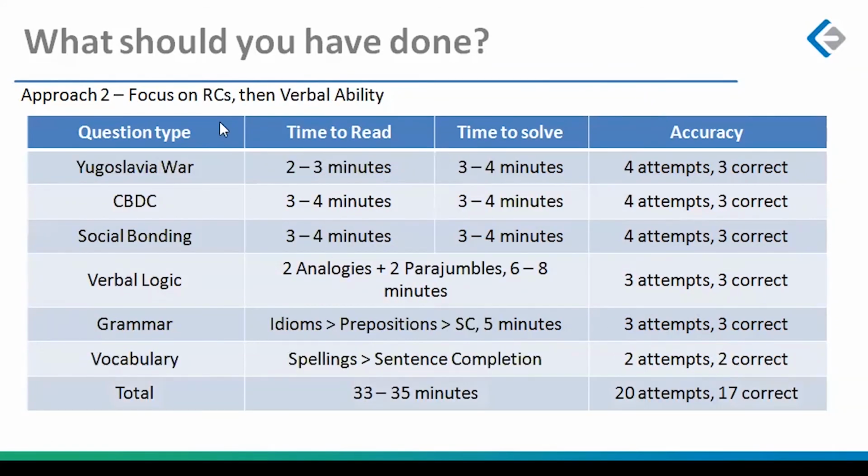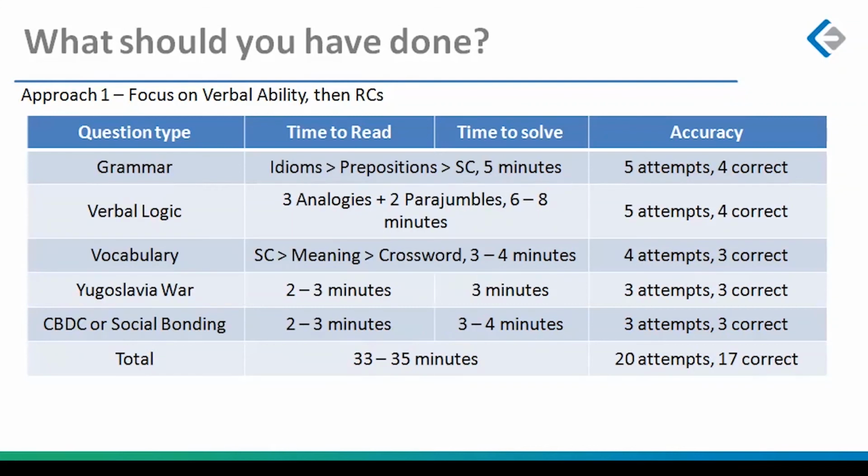Alternate case, maybe you are just someone who loves passages like I would, and then you would go to verbal ability. In that case, what would you do? Start with the Yugoslavia war passage, then go to CBDC, central bank digital currency, then go to social bonding. This approach and the previous approach, now you will see what is there in common.